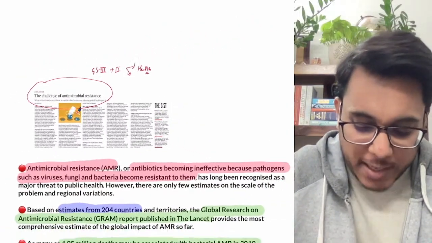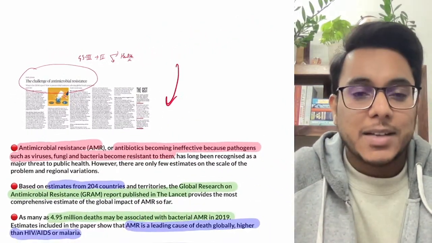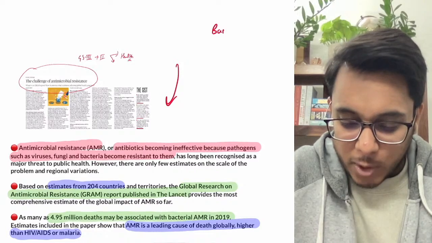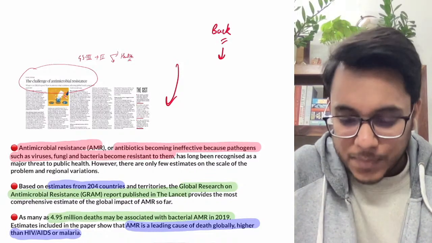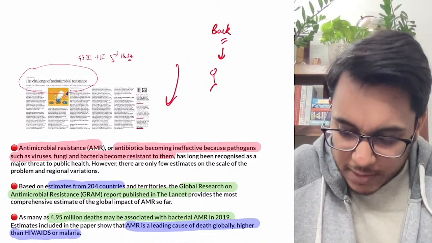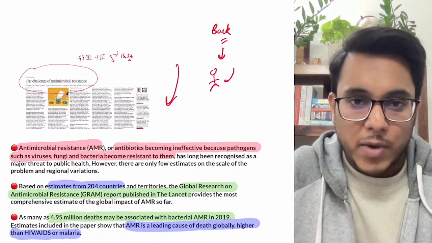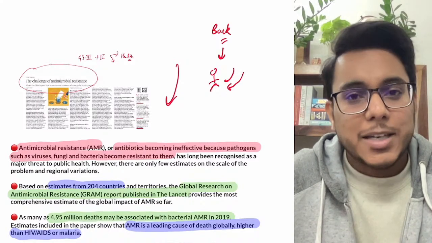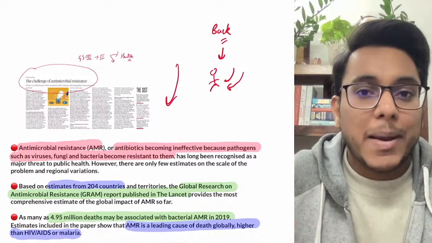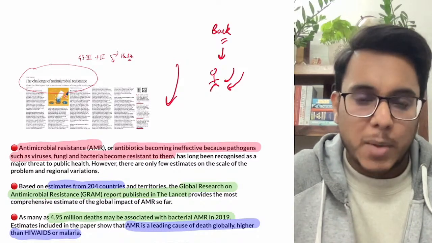Before going into this article, let's understand some of the basic background information. Whenever a person gets a disease or an infection, that infection is because of certain pathogens in our environment.